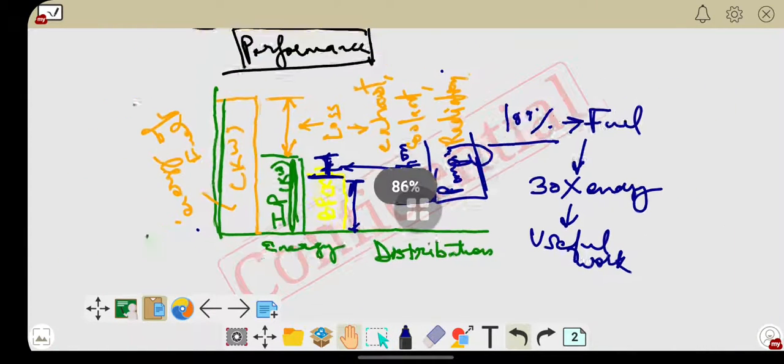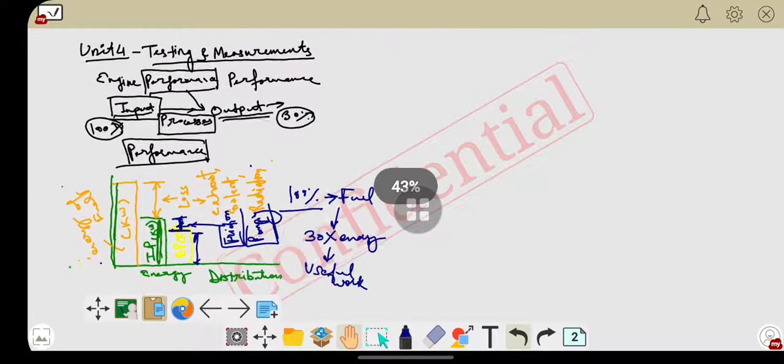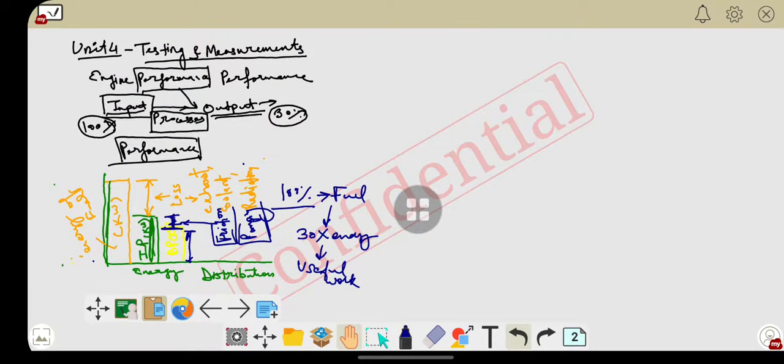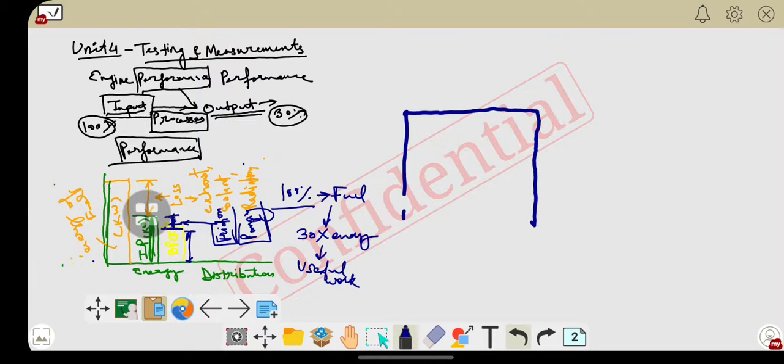Now, here in a different manner I would like to explain. I will draw a schematic diagram of an IC engine. Let this be the inlet valve, this is the exhaust valve. If it is a spark ignition engine, then here is the spark plug. Now let us draw, this is the TDC here, and this is the position of the BDC.